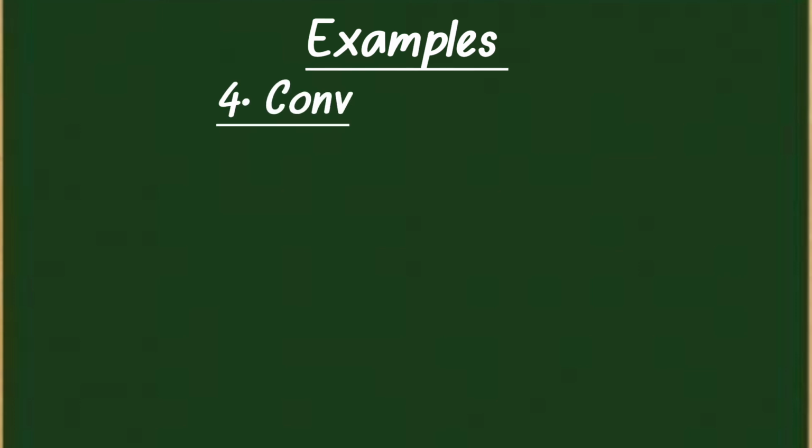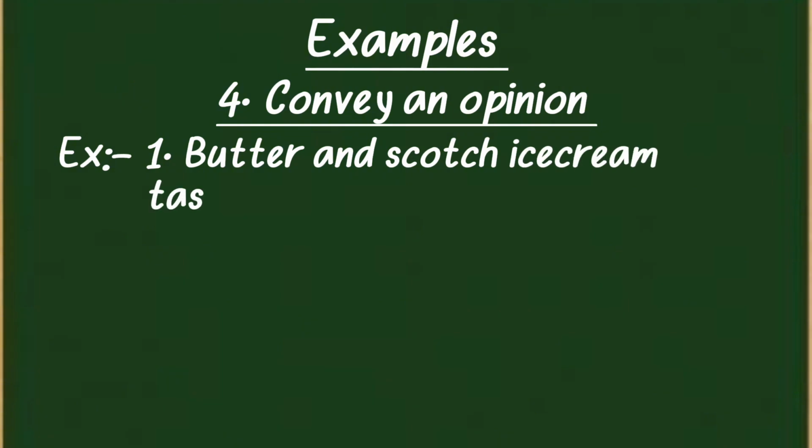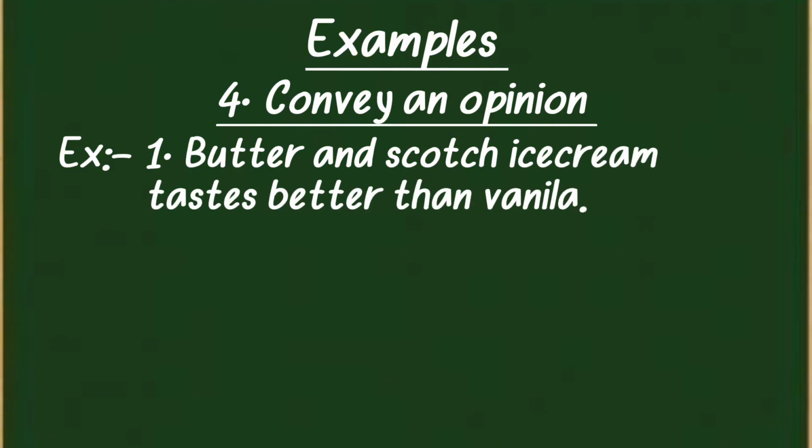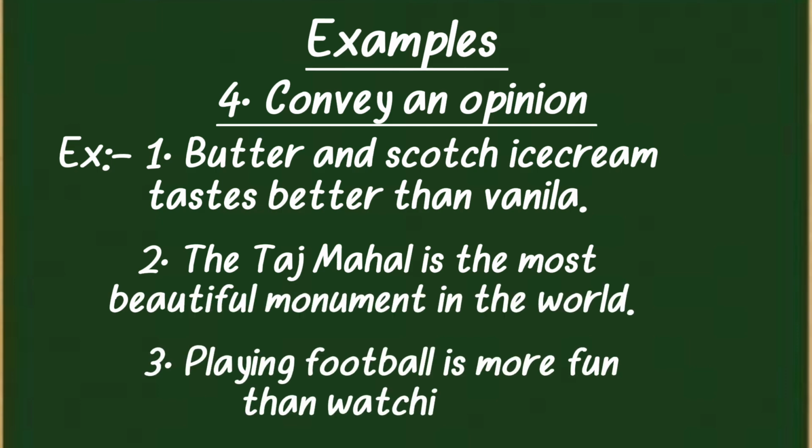Now, fourth, an assertive sentence is used to convey an opinion. For example, butterscotch ice cream tastes better than vanilla. The Taj Mahal is the most beautiful monument in the world. Playing football is more fun than watching TV. These are examples of opinion.